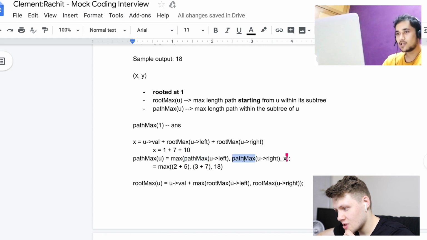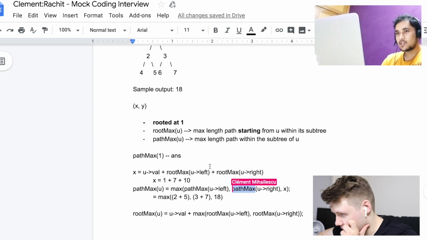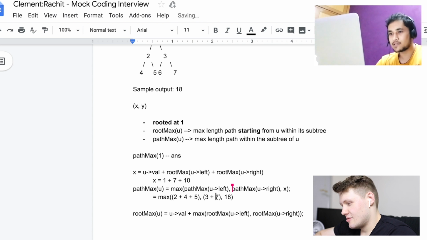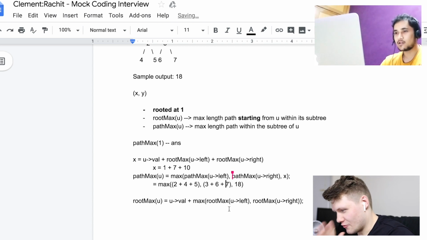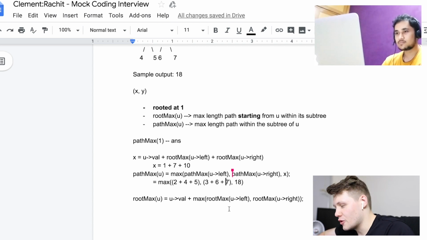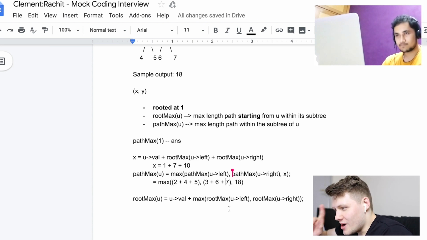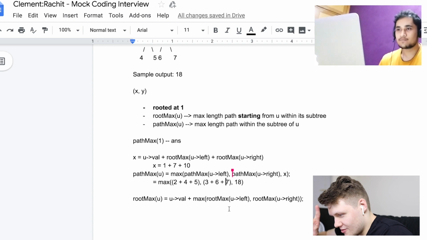So this is not RootMax, so we cannot use 2 plus 5 and 3 plus 7. Oh, right, I see. So this will be 2 plus 4 plus 5, and this will be 3 plus 6 plus 7. Fair enough. And this would still give you the correct answer of 18. Okay. But then, however, what happens if...